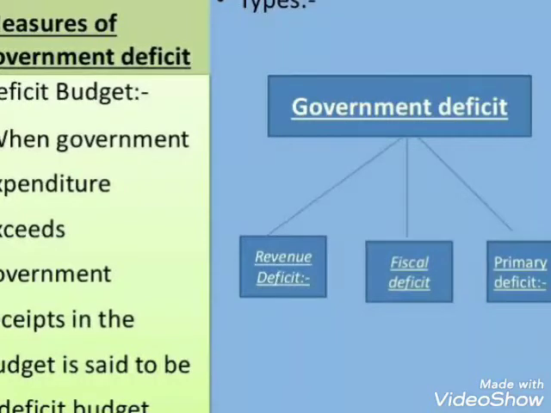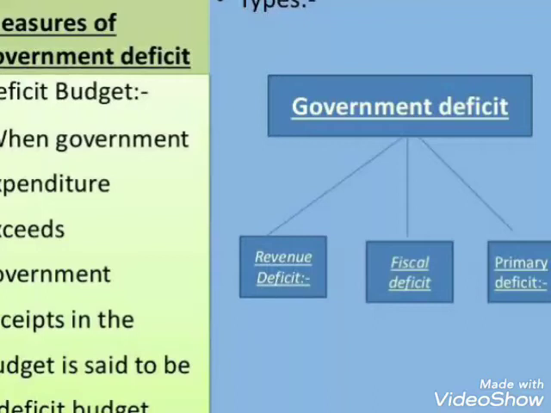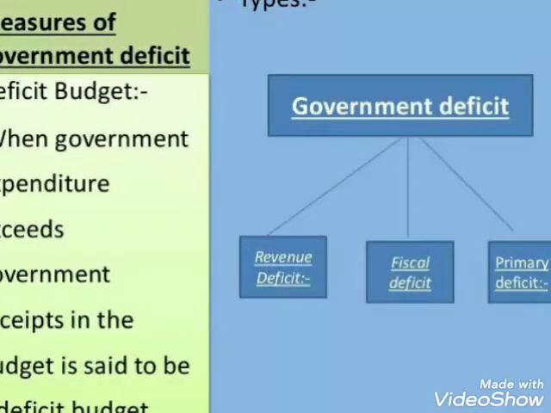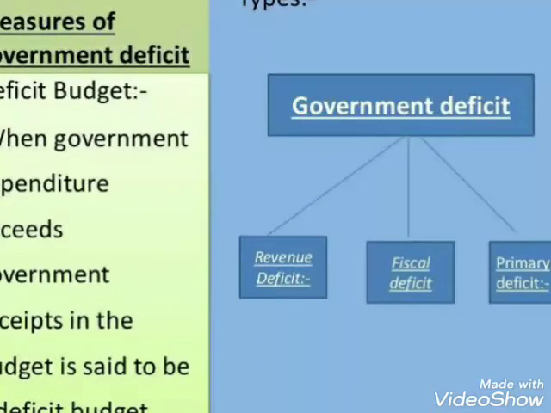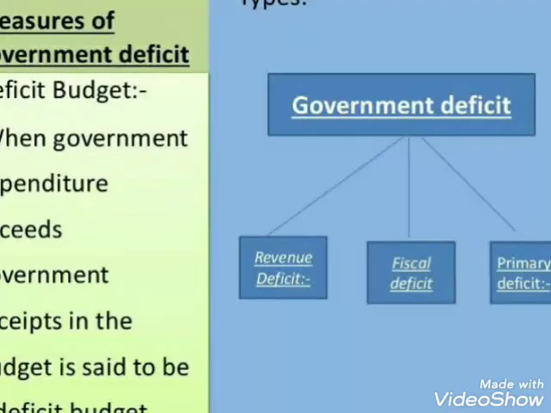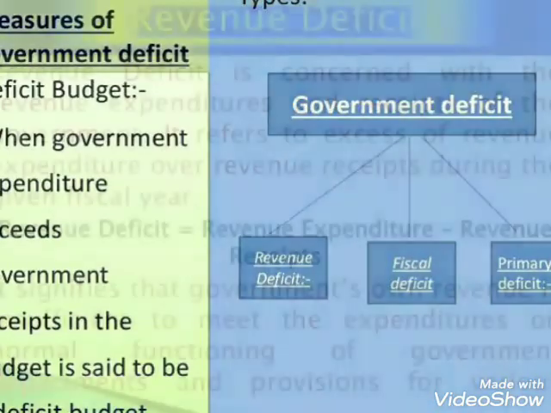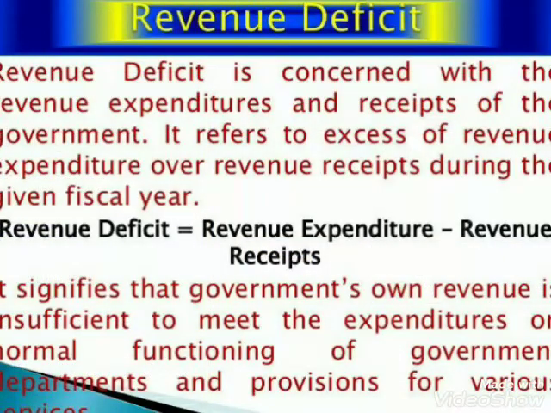Now, keeping this budget of the government in mind, this deficit could be divided into three categories. The first one is revenue deficit, second is fiscal deficit, and the last one is the primary deficit. Now we are going to discuss each deficit one by one. So to begin with the first one, that is revenue deficit.